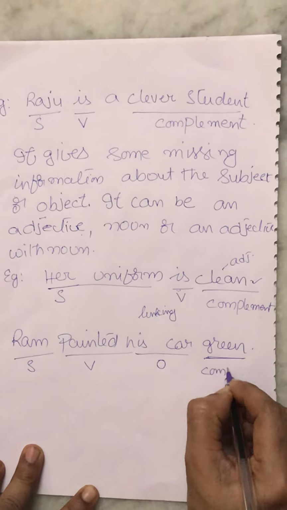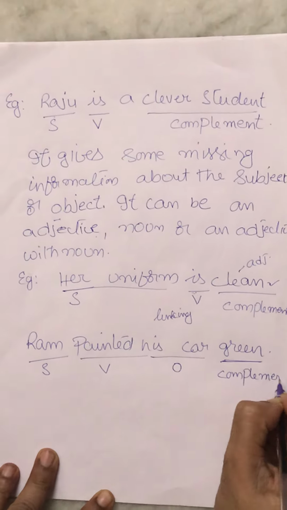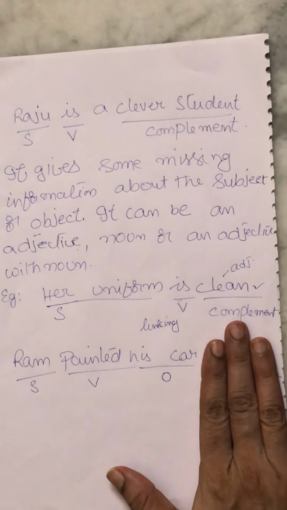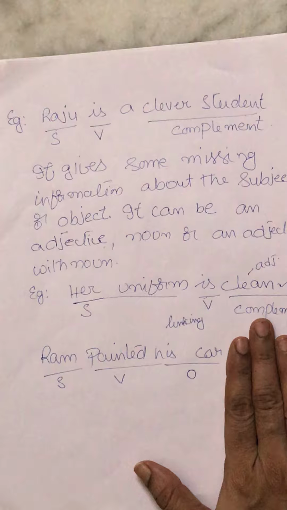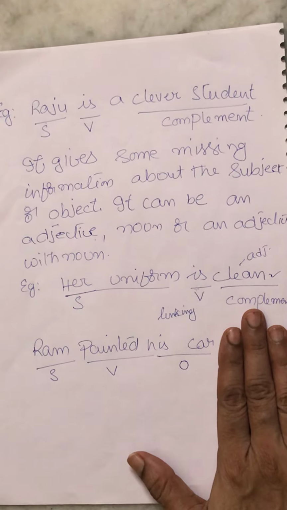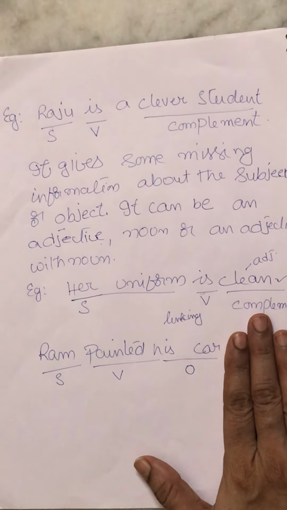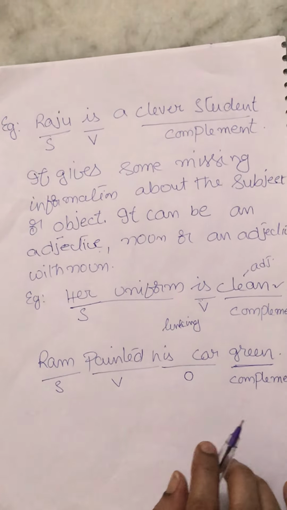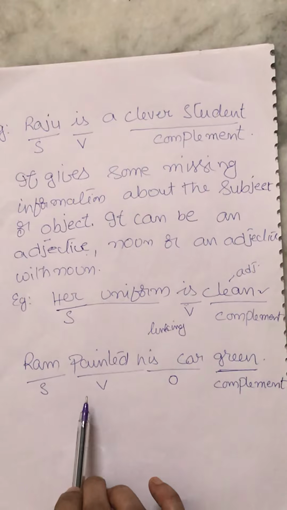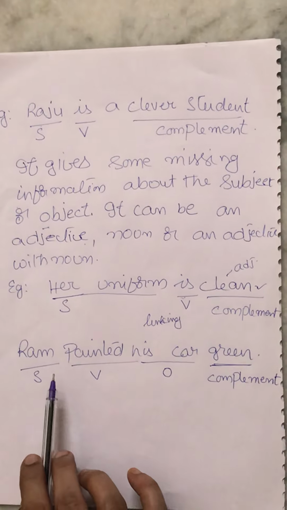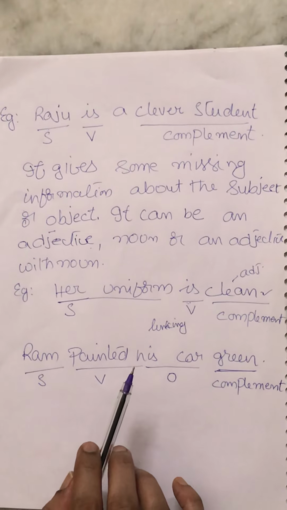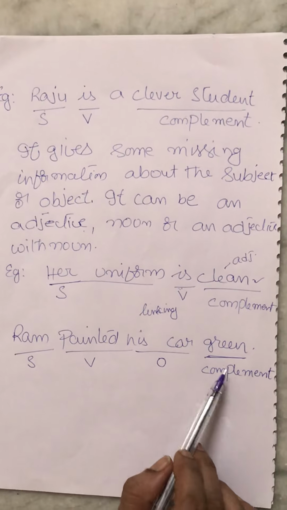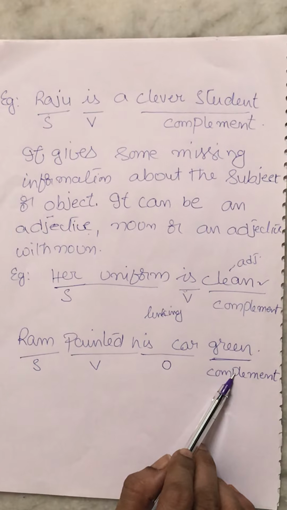Yes, it is a complement. See, for example, if you close this, "Ram painted his car." That means some information is missing here, right? So, if "green" is there, then only the meaning of the sentence completes, right? So, it is giving the missing information. That's why it is a complement. Green is a complement here.